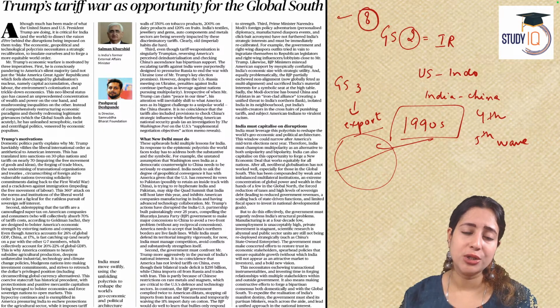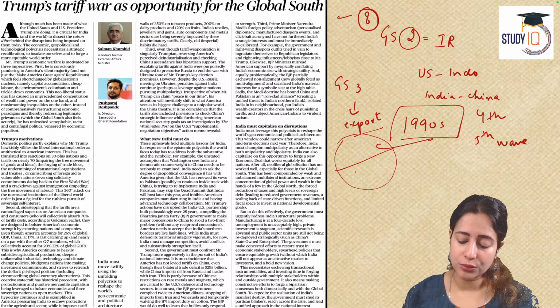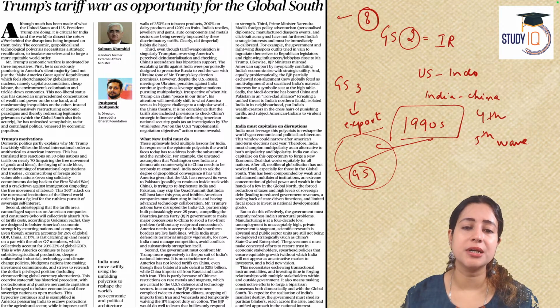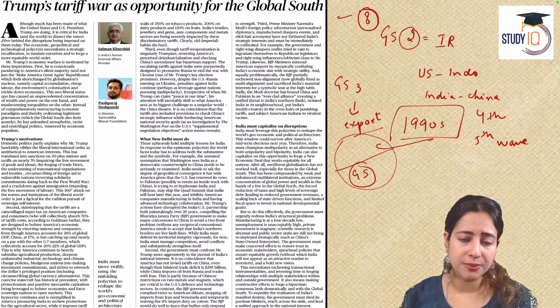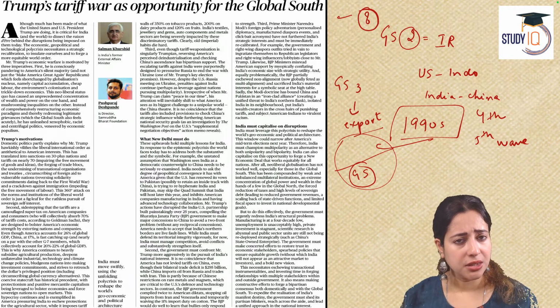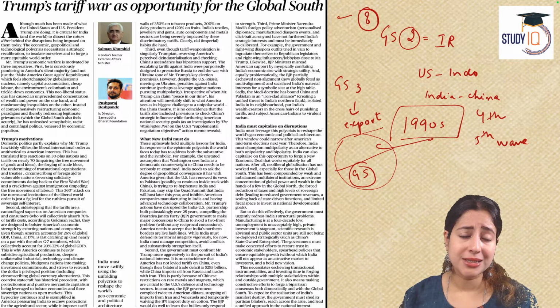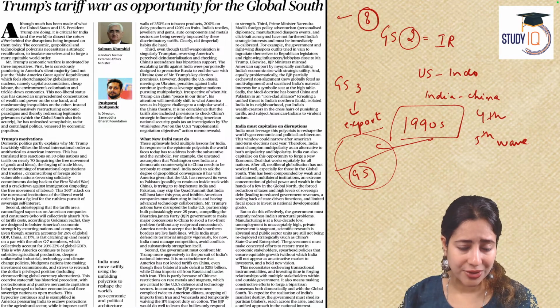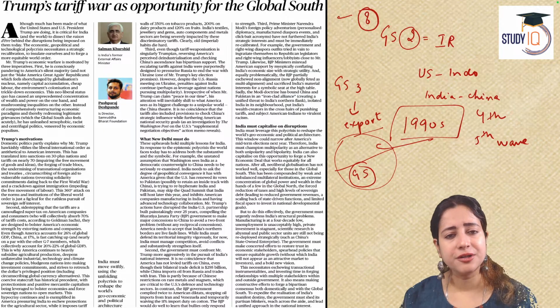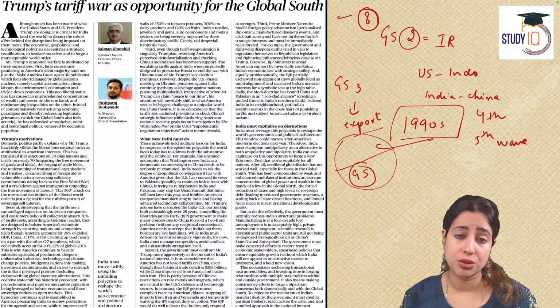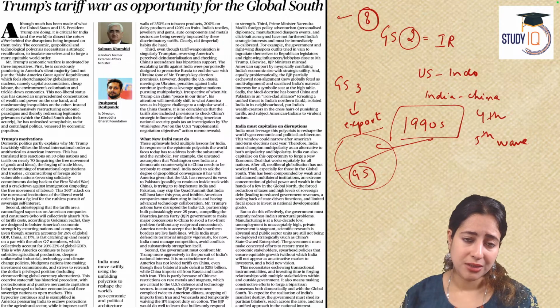And then on the other hand, you have the global south. Global south is a name that's given to those countries which are still developing. You could talk about South America, India, other countries like South Asia. All these countries are still trying to achieve a higher GDP growth. They are still trying to industrialize. Africa could be another example. So these are developing. In the last 30, 40 years, we have seen a huge difference between the global north